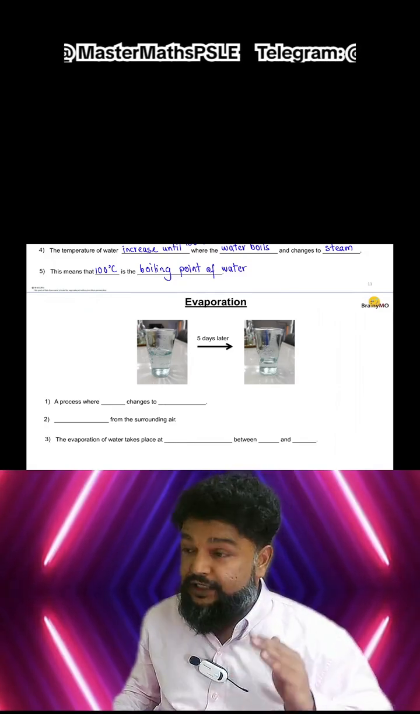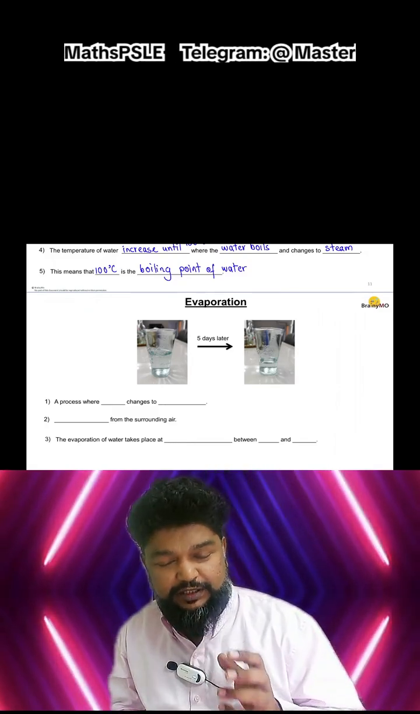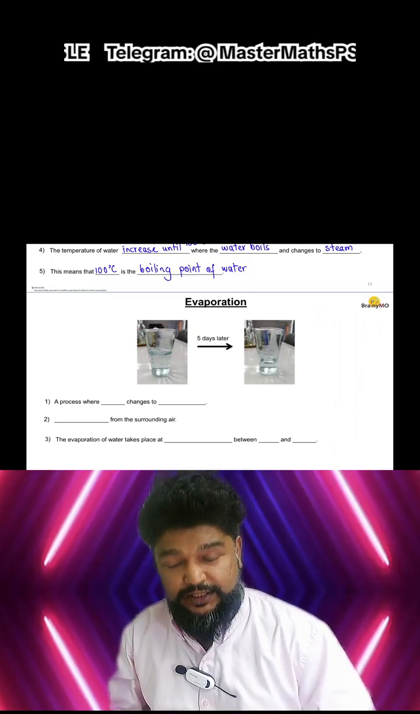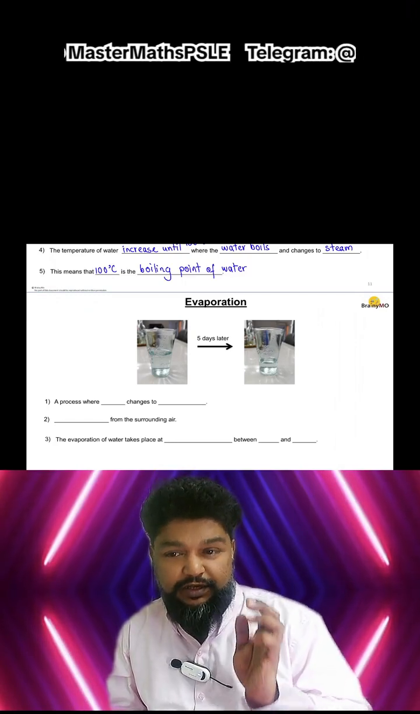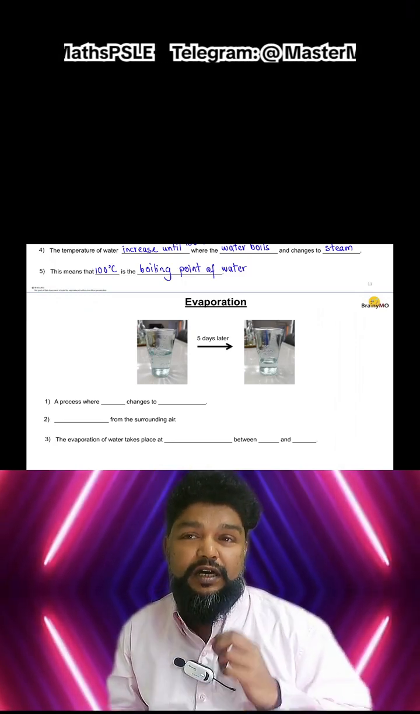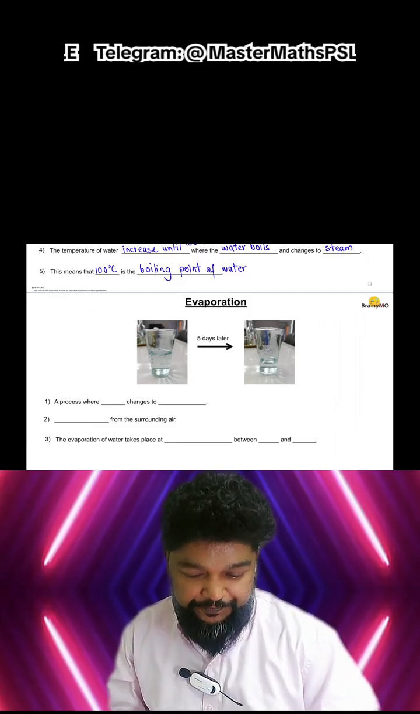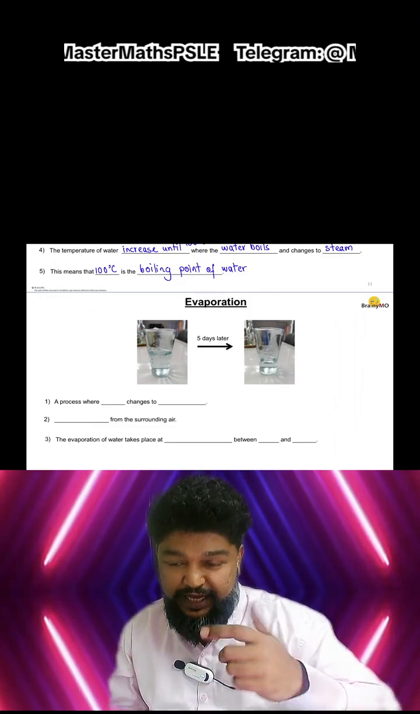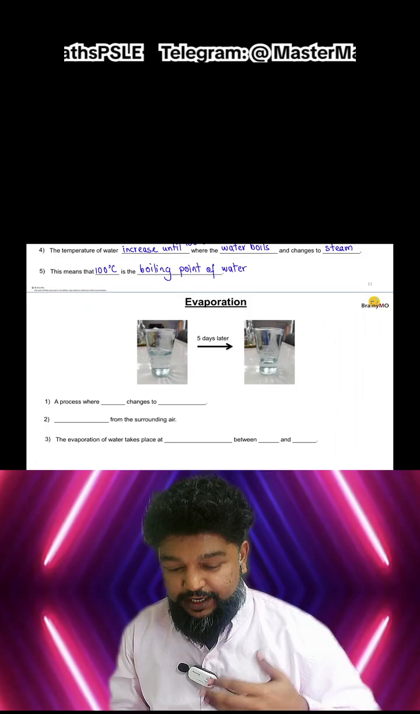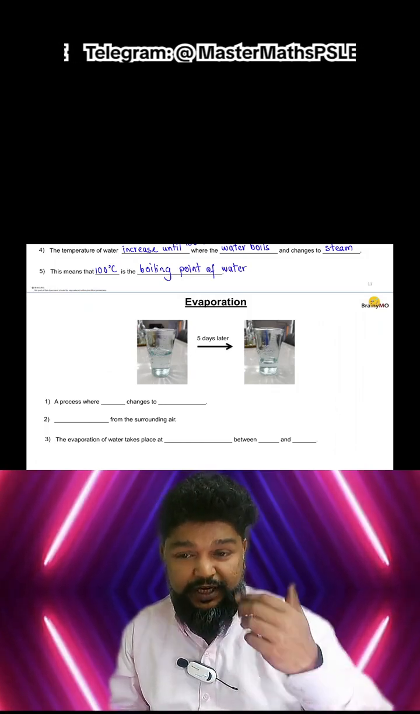In fact, evaporation is very important because it is an important process in what we call the water cycle, and the water cycle is an important process in order to make sure all living things get a constant supply of fresh water. So two processes change water from liquid to gas. One of them is boiling, which we learned, and the other one is evaporation.